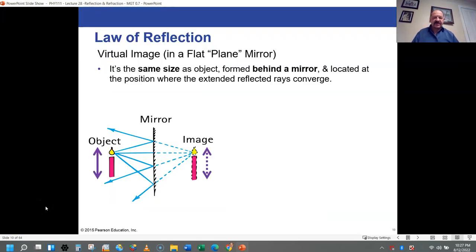Okay, so let's consider images that are created from reflections, especially images in a flat mirror, what we call a flat plane mirror. These are your typical mirrors that you would have in your house. And the image that you would see, we refer to as a virtual image. It's called a virtual image because your eye is telling you that there's an image there, but you couldn't actually put a piece of paper there and have an image projected on it. It's something that your eye and your brain is telling you the light is coming from that direction. There must be an image there.